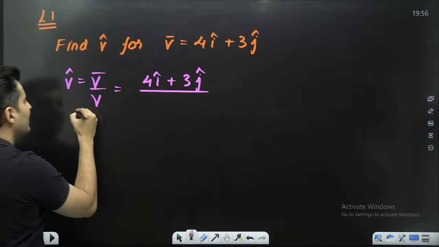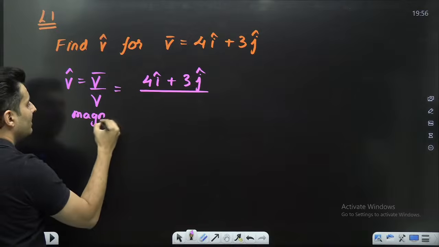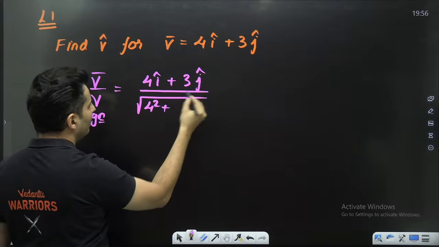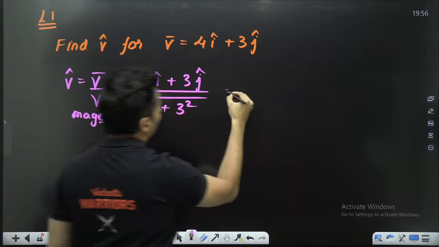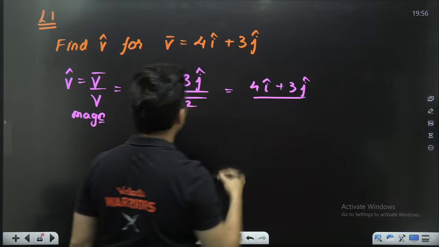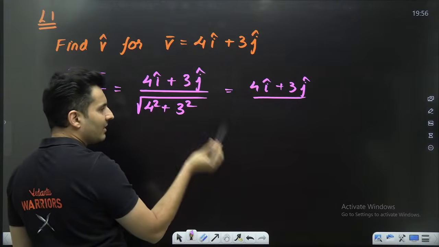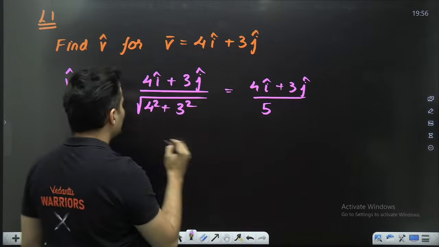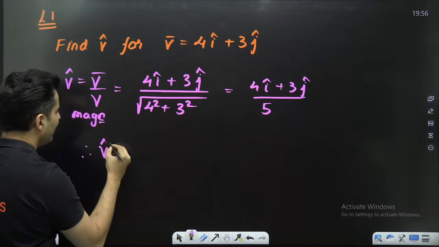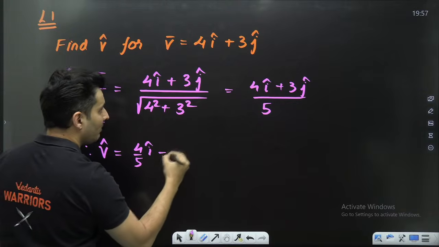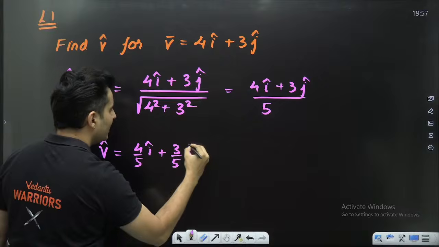What is V? This is the magnitude. Remember, this is the magnitude. Magnitude of any vector: take the component, square it, put it under the root. So this will be 4 I cap plus 3 j cap, the whole thing divided by the root of 4 square 16, 3 square 9. Under the root, 25 will make it 5. So which means V hat will be 4 by 5 I cap plus 3 by 5 j cap.